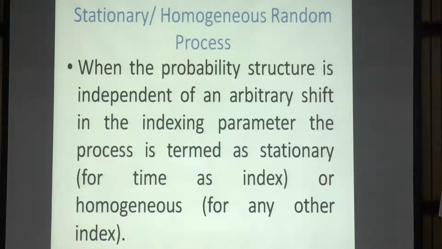There are different types of random processes that we describe. One is known as stationary, the other one is known as non-stationary. Now, the term stationary is used when the indexing parameter is time. If it is not time, then we call this homogeneous. Suppose x or y or z, a space coordinate, is the indexing parameter, then we call that type of random process homogeneous. The other one would be non-homogeneous. So we have stationary or homogeneous, non-stationary or non-homogeneous.